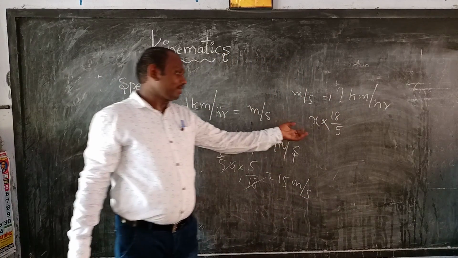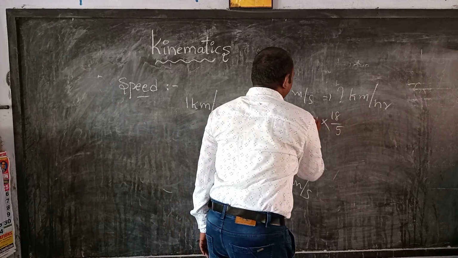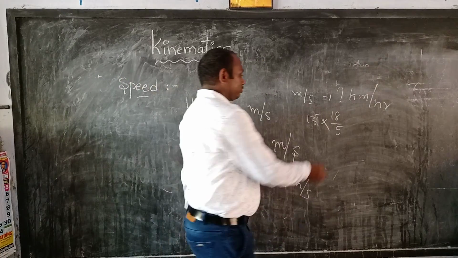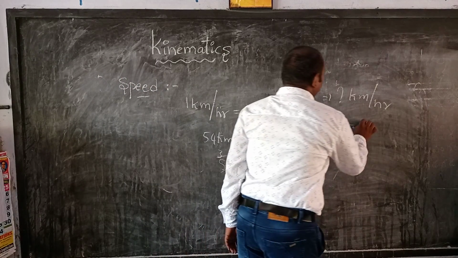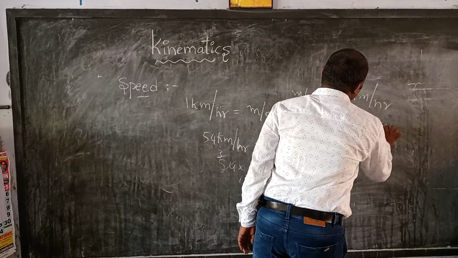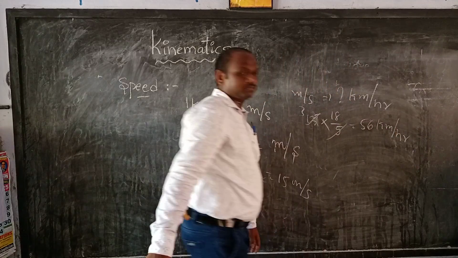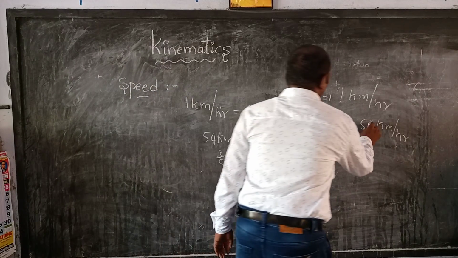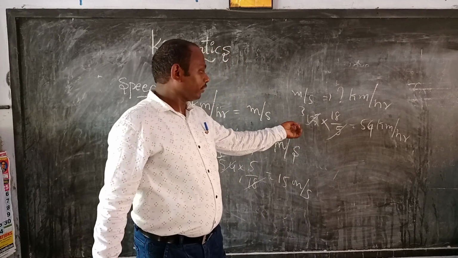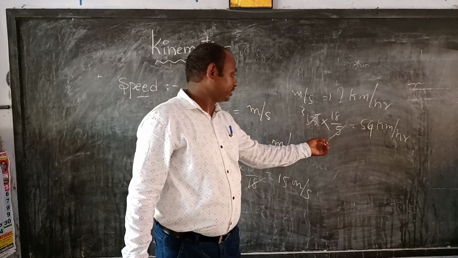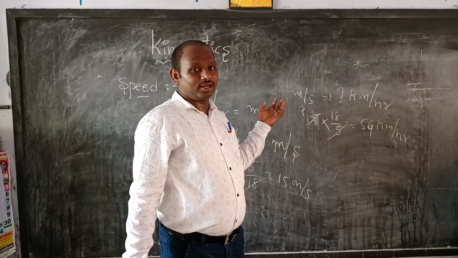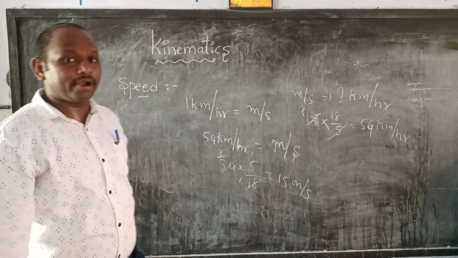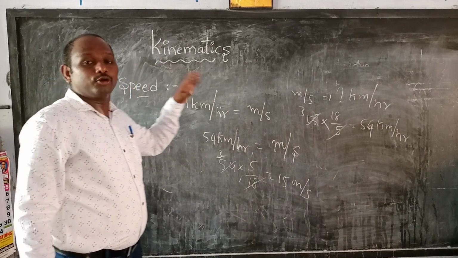For example, 15 meter per second converts to kilometers per hour: 15 into 18 by 5. 5 cancels 3 times, and 3 into 18 is 54 kilometers per hour.